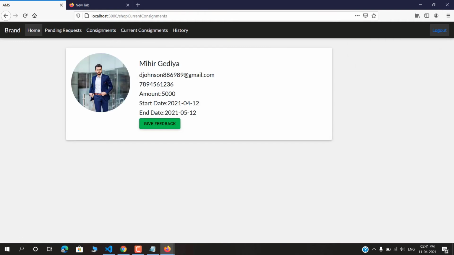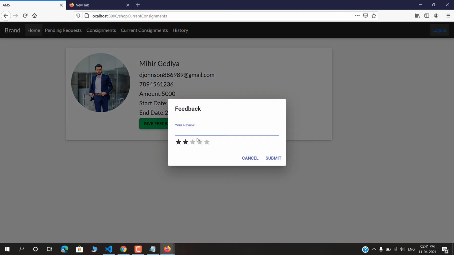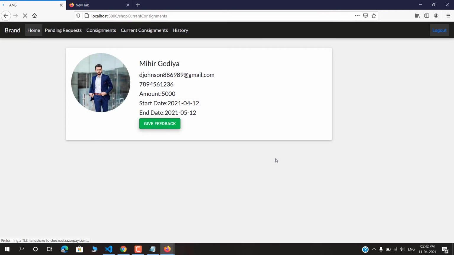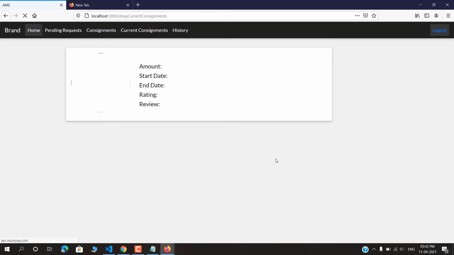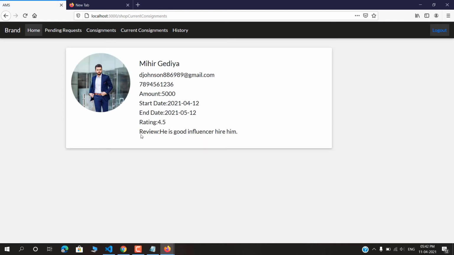Here it is showing me the email, start date and end date of a deal, and the brand will be able to give feedback. Like the feedback is good influencer, hiring, and I will give them 4.5 stars and submit. Then the rating and review will be shown here, and the give feedback button will disappear.